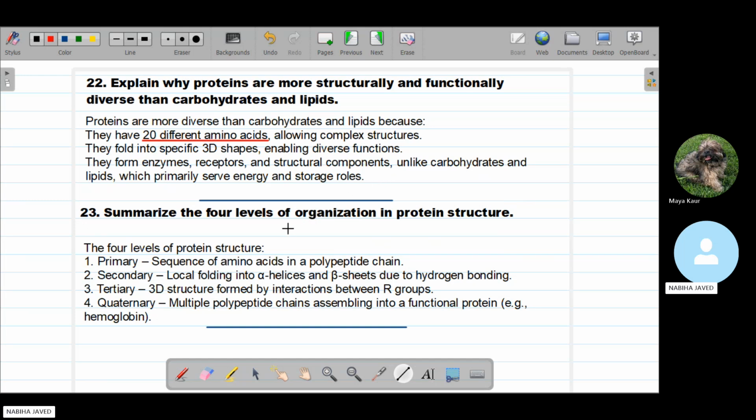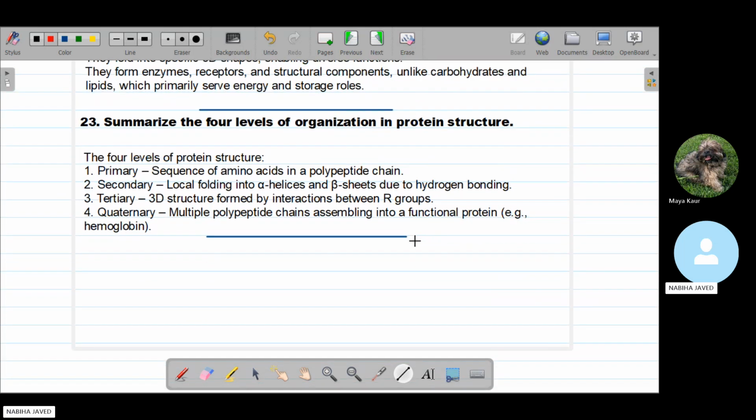The next question is, summarize the four levels of organization in the protein structure. We have four levels of protein structure. The first one is the primary, the second is the secondary, the third is the tertiary, and the last one is the quaternary. In the primary structure, the sequence of amino acids in the polypeptide chain is joined by peptide bonds.